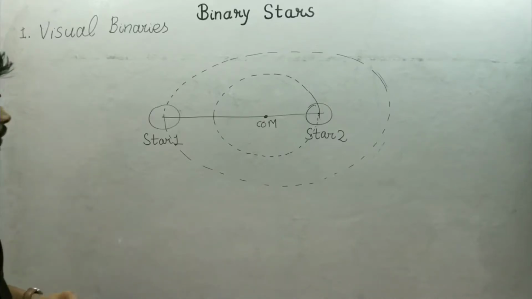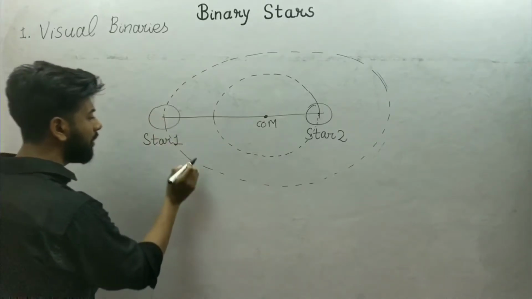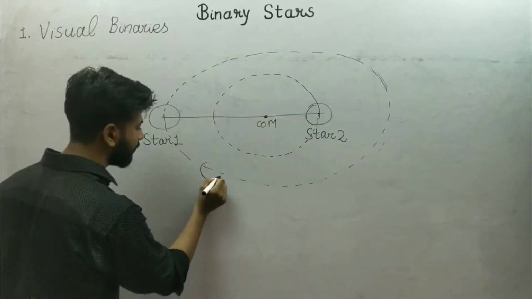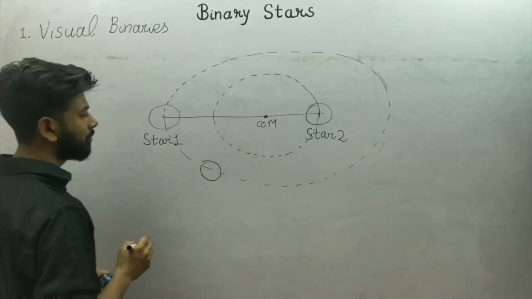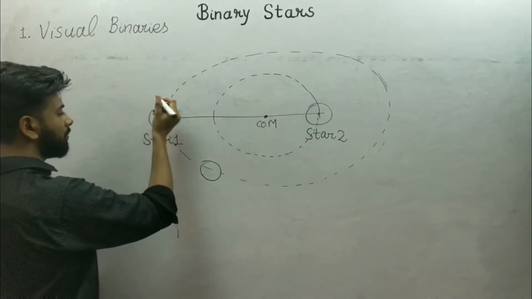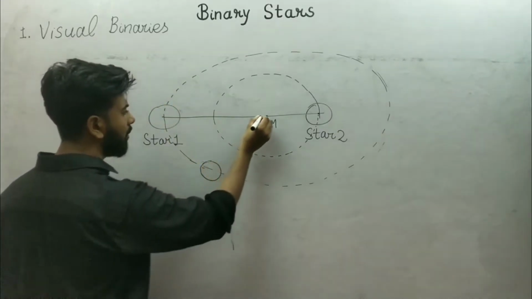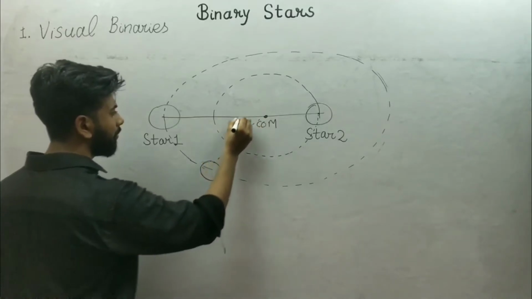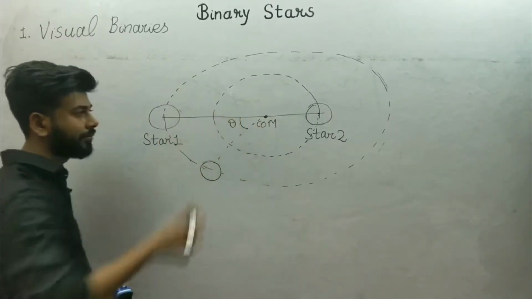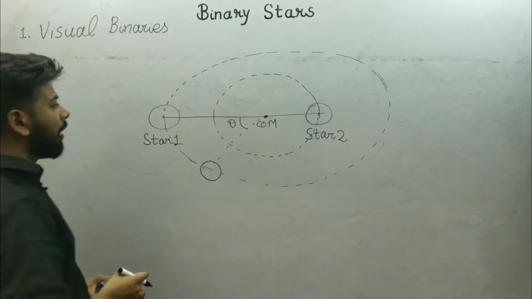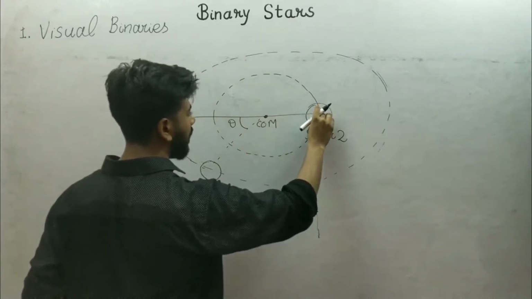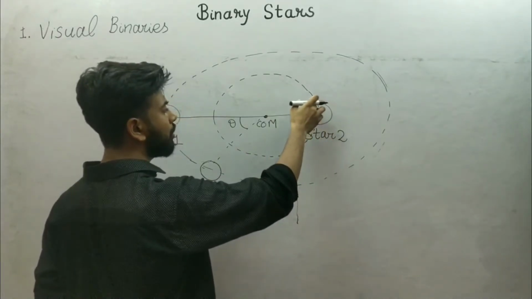Now what will happen when this star comes here, at some particular angle theta? Where will this star go? What will be the position of star 2?